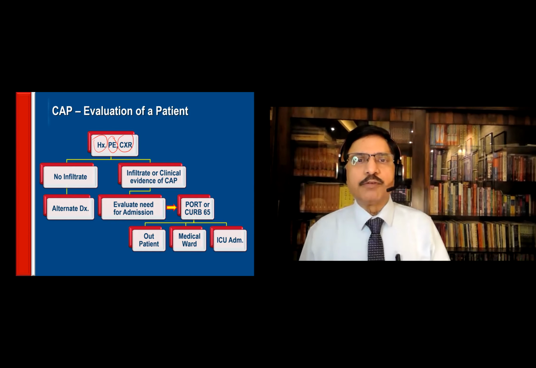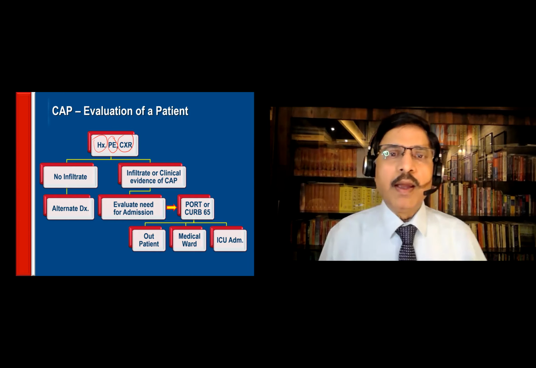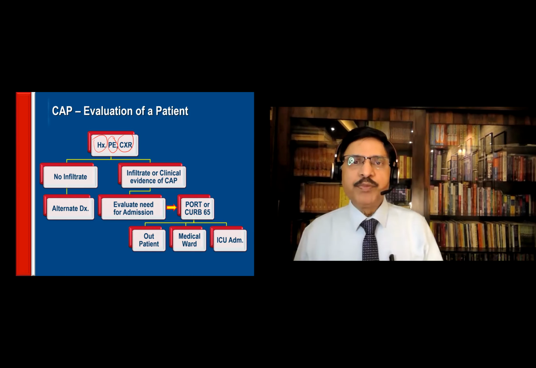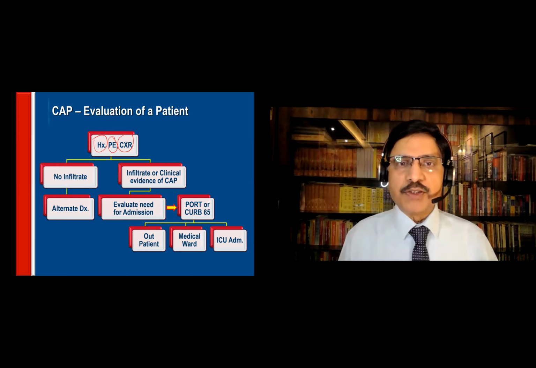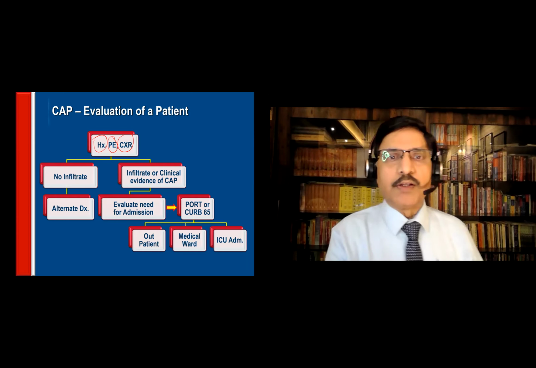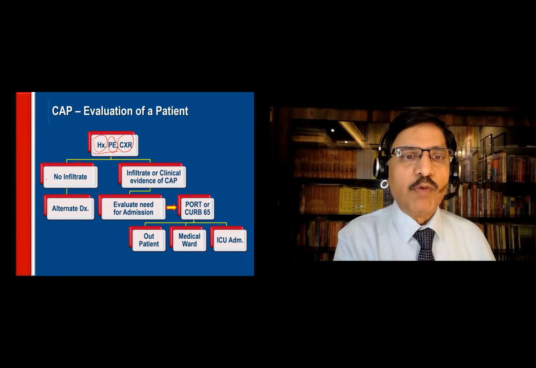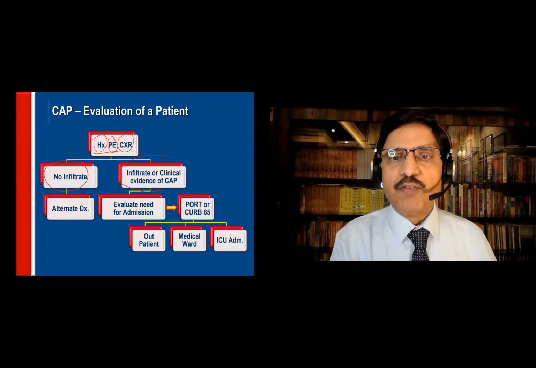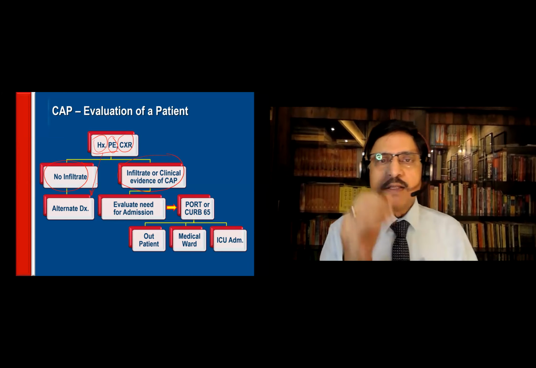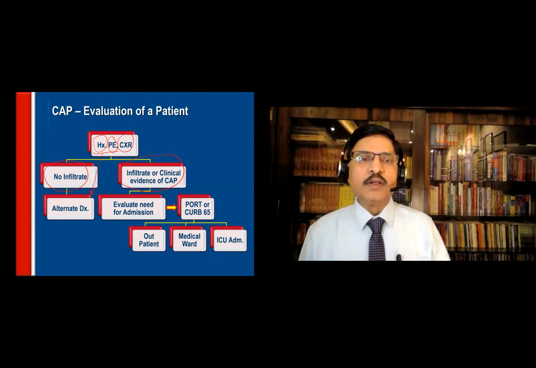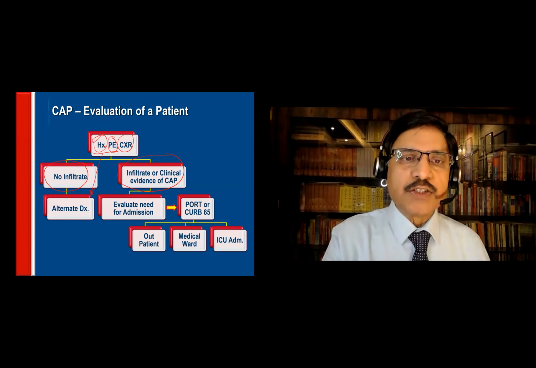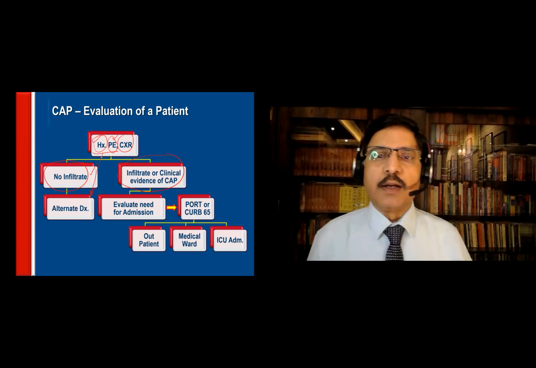If a patient comes with history suggestive of CAP, and then physical examination findings suggestive of CAP, you do a chest X-ray at that point after these two, and the chest X-ray may have no infiltrates or may have infiltrates. If there are no infiltrates, this history may be something else. This breathlessness may be something else. So you have to think of an alternate diagnosis. A patient with this history usually will show an X-ray positive.